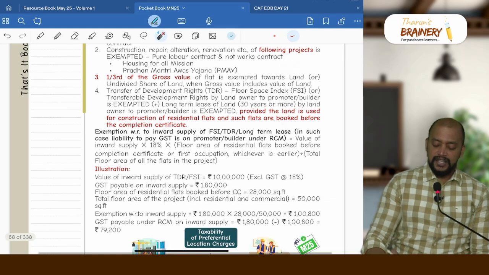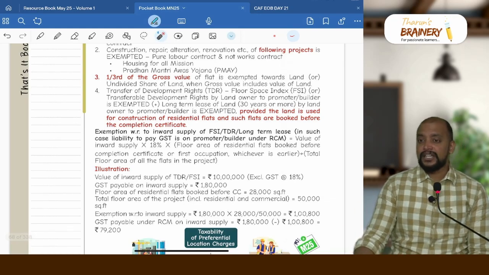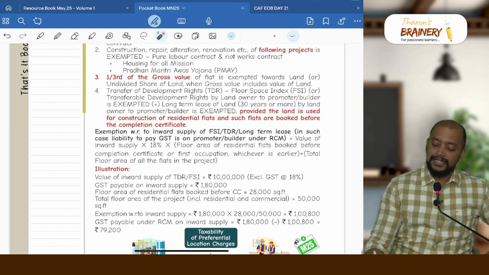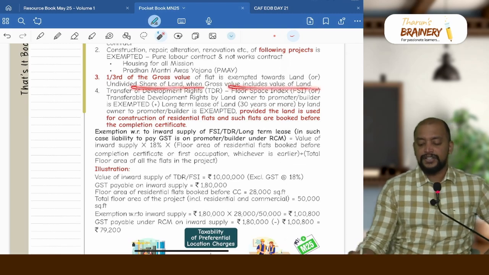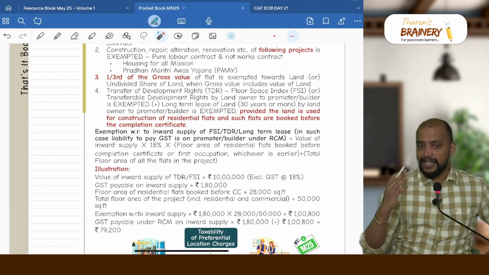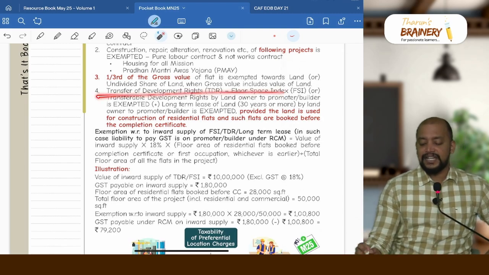Then next one, if I am selling a flat along with the UDS, then 1/3 of the gross value of the flat is exempted towards land or undivided share of land, where the gross value includes the value of the land. Only 1/3 of the gross value is exempted. Then TDR, FSI and long term lease.